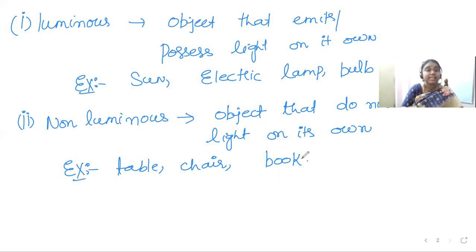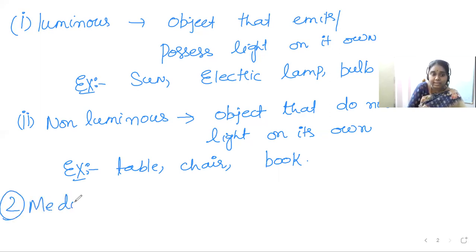Okay, now the second most important term related to this chapter is medium. This word is very much used throughout the chapter. So what is medium? Any medium is nothing but something through which something propagates or acts, like it acts between two objects. That means medium is a substance through which light propagates. That means it has to travel through something.